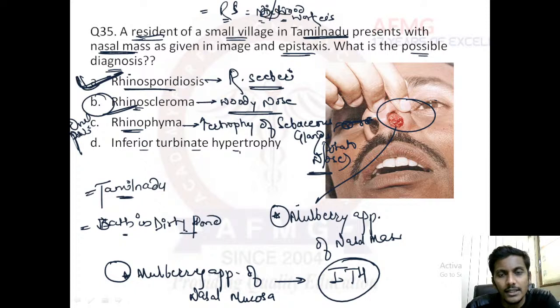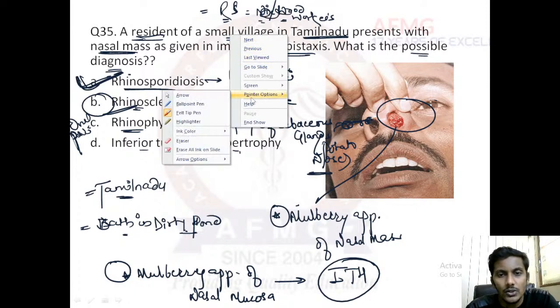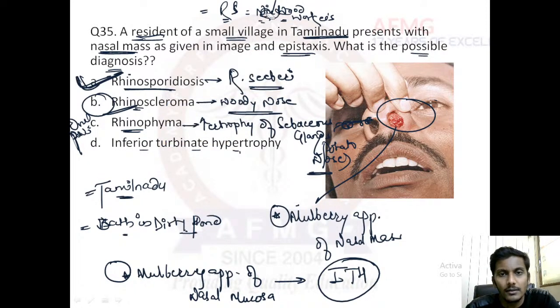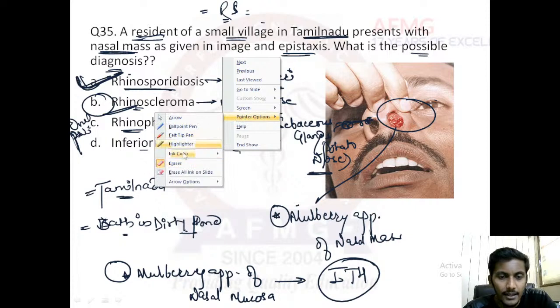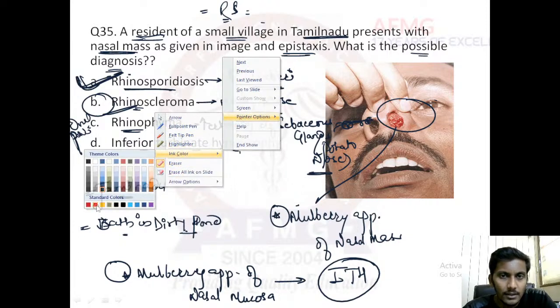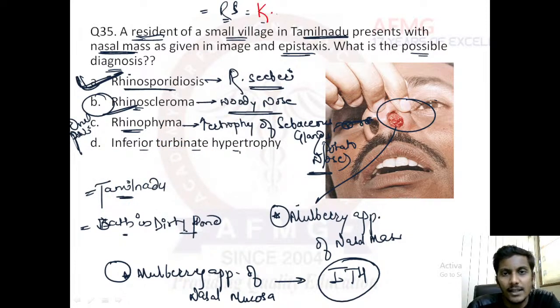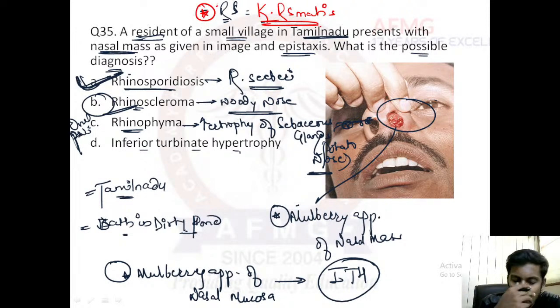But these are not the important causes, guys. Just remember the important one. There can be multiple features, but the important thing to remember is that the most common cause of rhinoscleroma is Klebsiella rhinoscleromatis. Woody nose would be seen. Very good. Taper nose, Hebra nose, all of these are features.